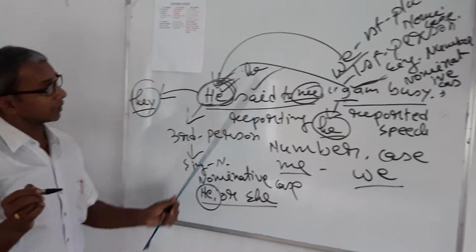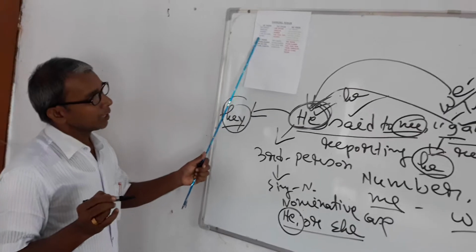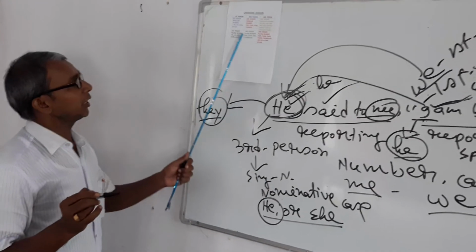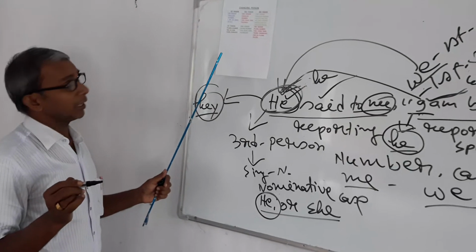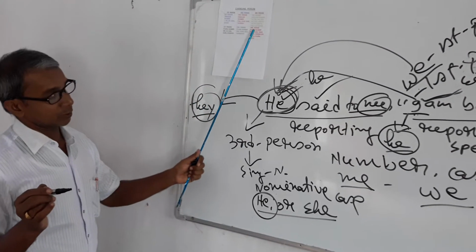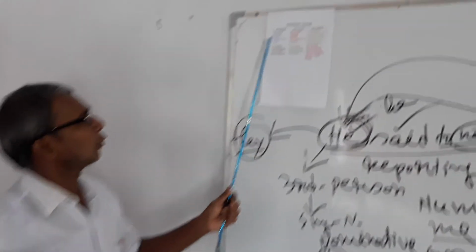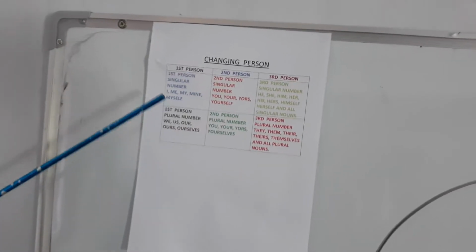If you understand this very carefully before going to solve narration problems, you will have a clear idea about the persons. Here there are three rows of persons. They are also divided into two numbers, singular, plural. There are 10 first persons. Among them, 5 are first person singular, and another 5 are first person plural.